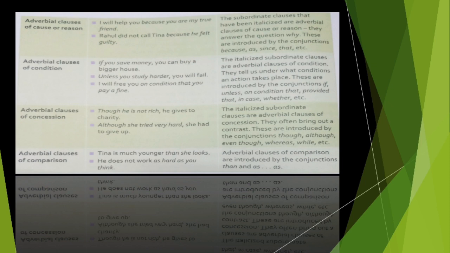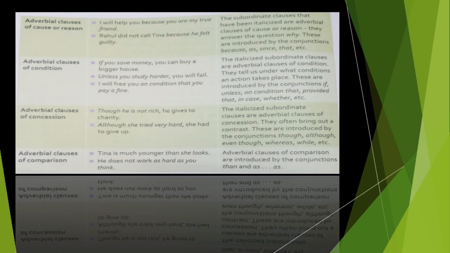Next we are having adverbial clauses of concession. So basically students, these are the ones which bring out the contrast, right? Comparison sort of. Like let's take this example, though he is not rich, he gives to charity. Like वो rich नहीं है but तब भी he gives to charity, वो charity में money देते हैं, like he is into charity.